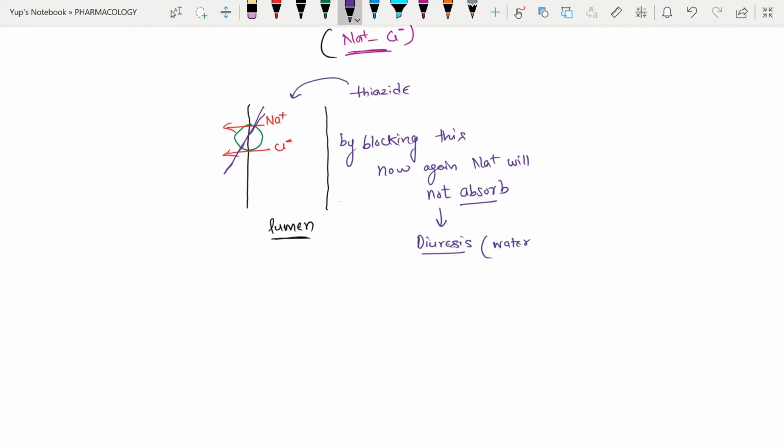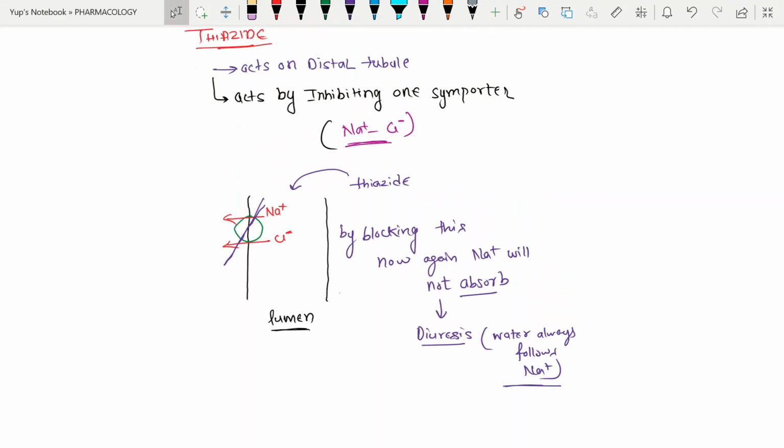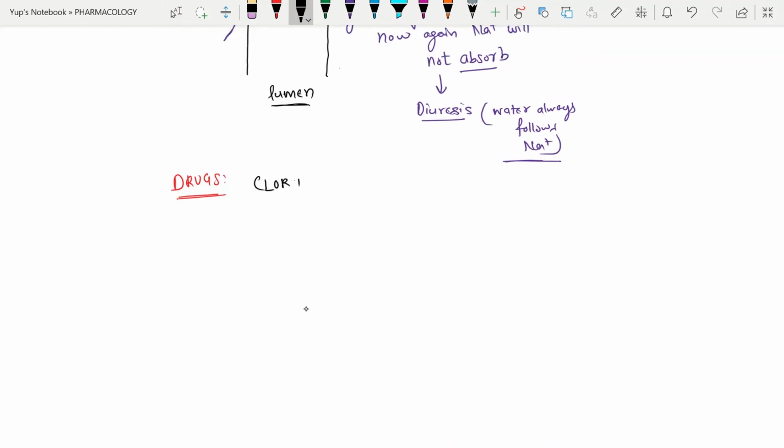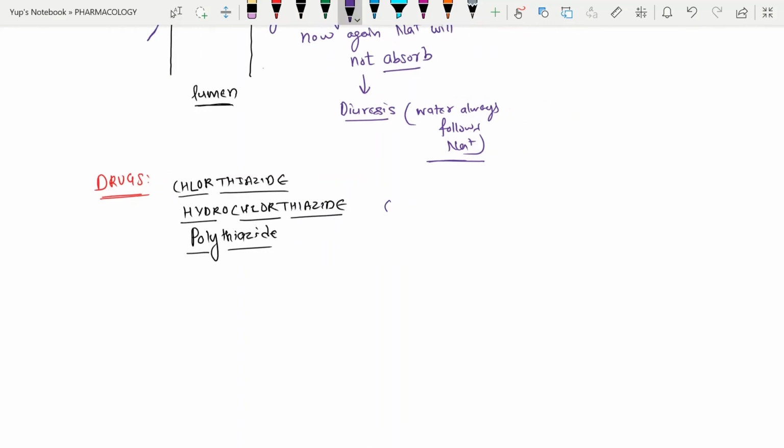And remember again that water always follows sodium. So this is the mechanism of thiazides. Now we can discuss the drugs. We have chlorothiazide, the second one is hydrochlorothiazide and the third one is polythiazide. If you look carefully, thiazide comes at the end of their names, so we can remember them easily. We also have thiazide-like diuretics, which are not chemically thiazides but act like thiazides.